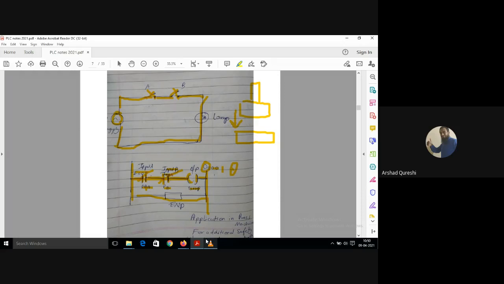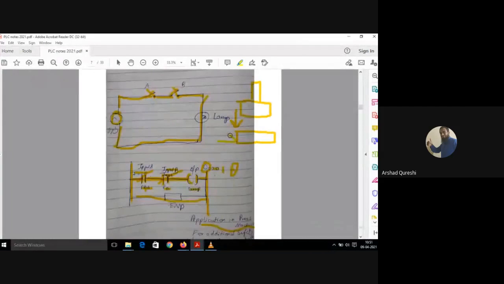You can see I've written application in press machine. So what happens when the operator starts the push button? As soon as he starts the button, the ram will come down, and he has to continuously change the job.